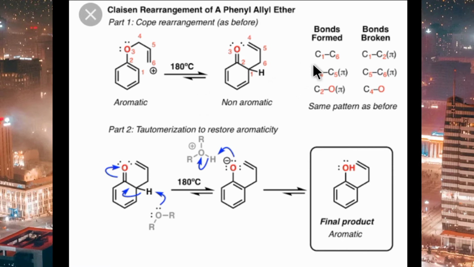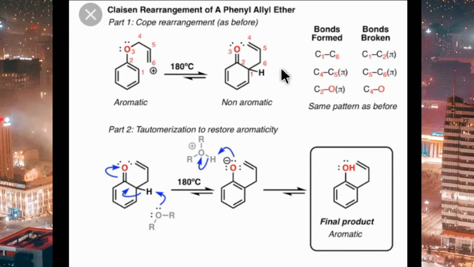I hope this is clear. In this mechanism, bonds are formed and broken at C1 and C6. That is some notation: carbon 1, carbon 2, carbon 3, carbon 4, carbon 5, carbon 6. So C1 and C6, a bond is formed in between. Which bond will be broken? The bond between C1 and C2, this double bond, will be broken and shifted towards here.